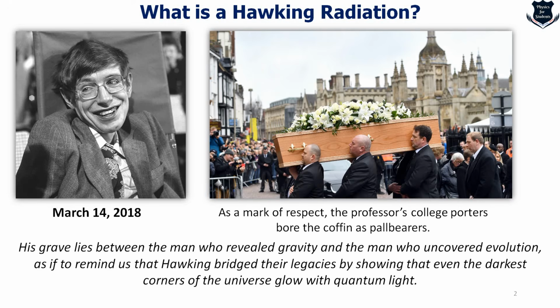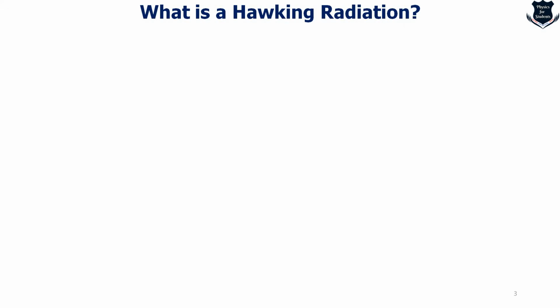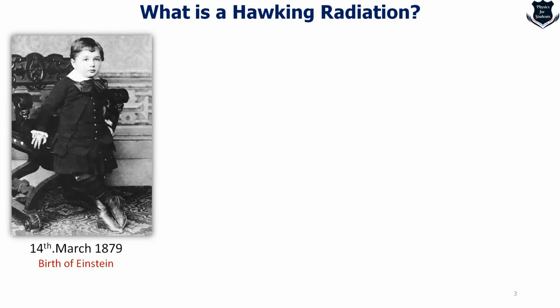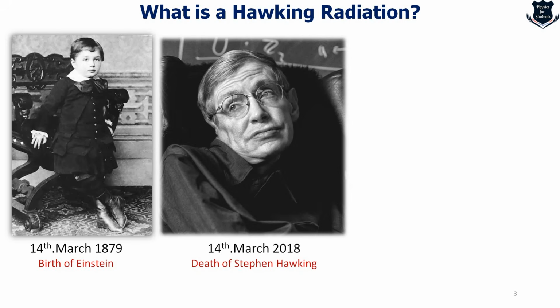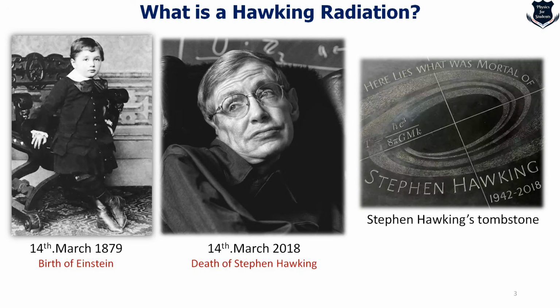Beneath the ancient stones of Westminster Abbey, Stephen Hawking rests among Newton and Darwin, minds that reshaped humanity's understanding of the cosmos and of life itself. Fittingly, the date coincided with Einstein's birthday, a poetic passing of the torch. In Westminster Abbey, where Hawking is laid to rest alongside Newton and Darwin, his tombstone bears a single profound equation, the formula for the entropy of a black hole.